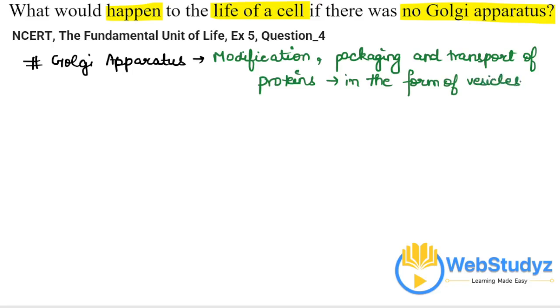So the Golgi apparatus is one of the very crucial cell organelles present in plant cells and animal cells.